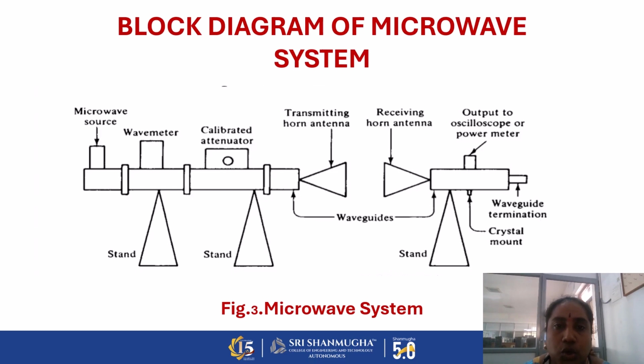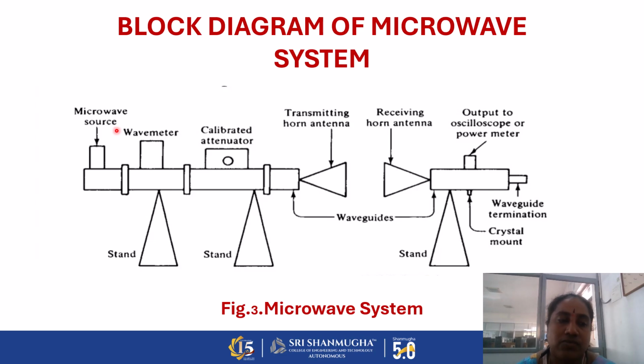So this is the general block diagram of the entire microwave system. The microwave system consists of a transmitting side as well as a receiving side. On the transmitting side, we are fixing a transmitting horn antenna. In the same way, at the receiver side, we are fixing a receiving horn antenna. On the transmitter side, we are using only the microwave source. Here the source is nothing but the power supply. For a microwave system, we are using a klystron power supply. Due to the frequency ranges, we can choose the power supply.